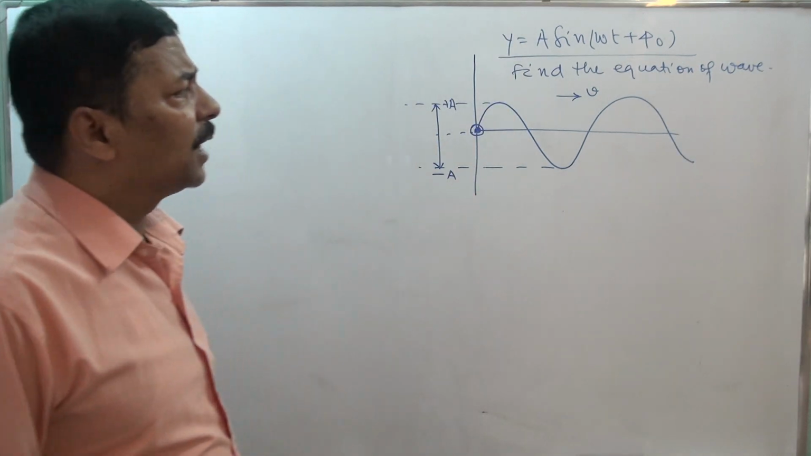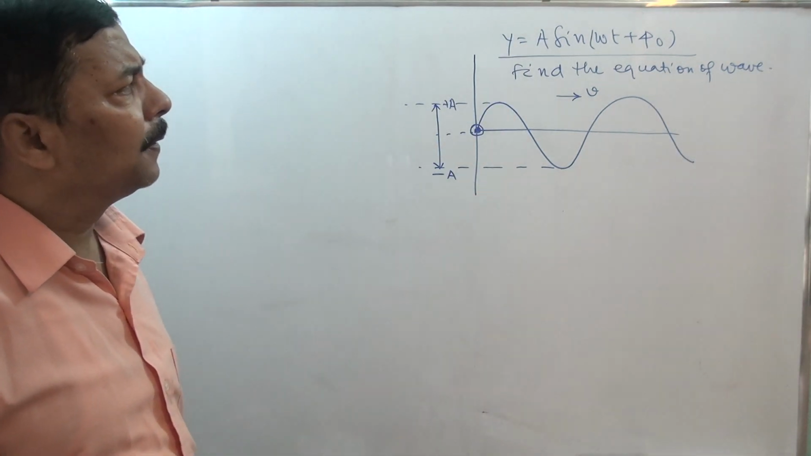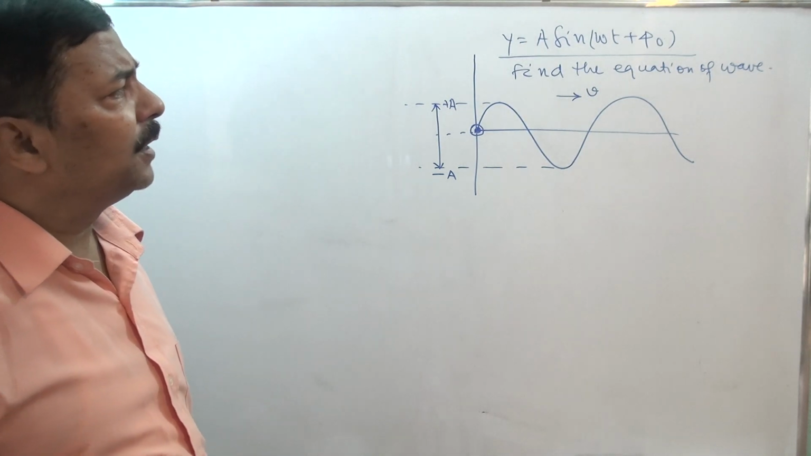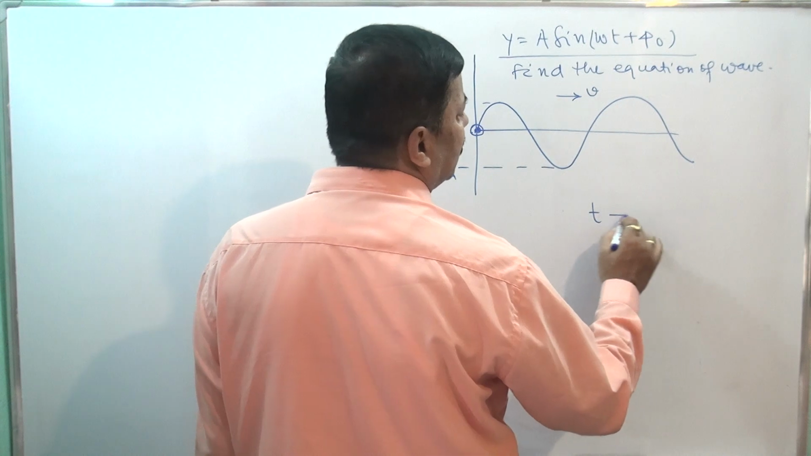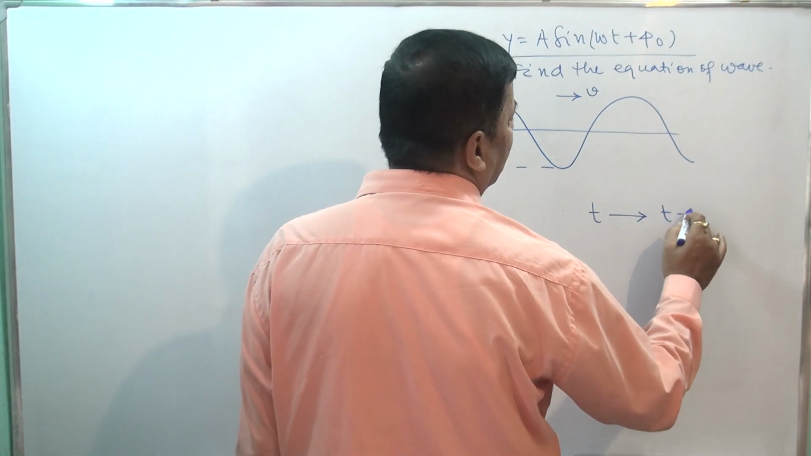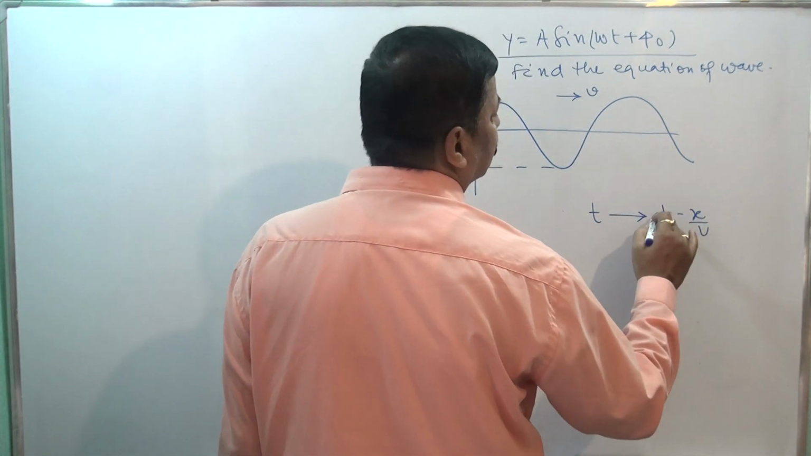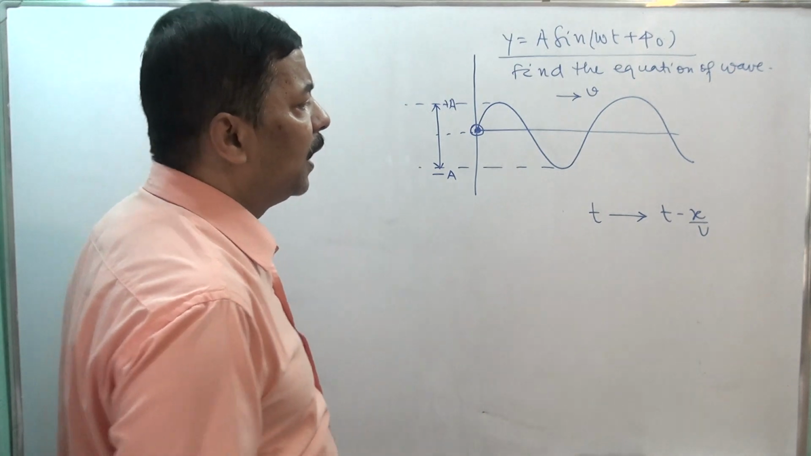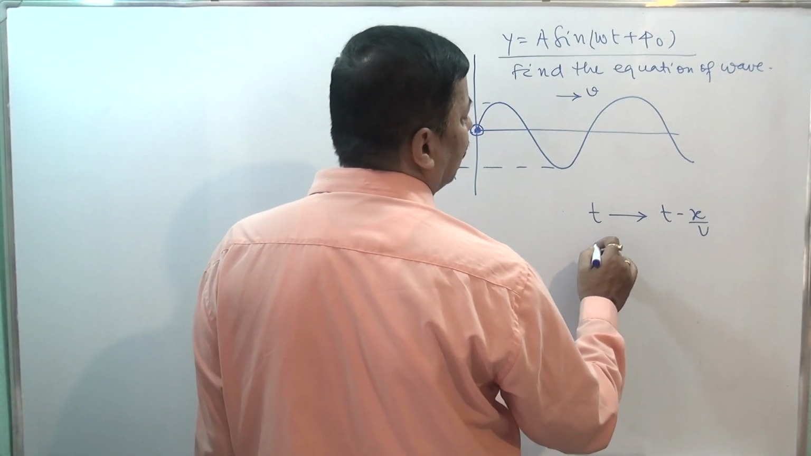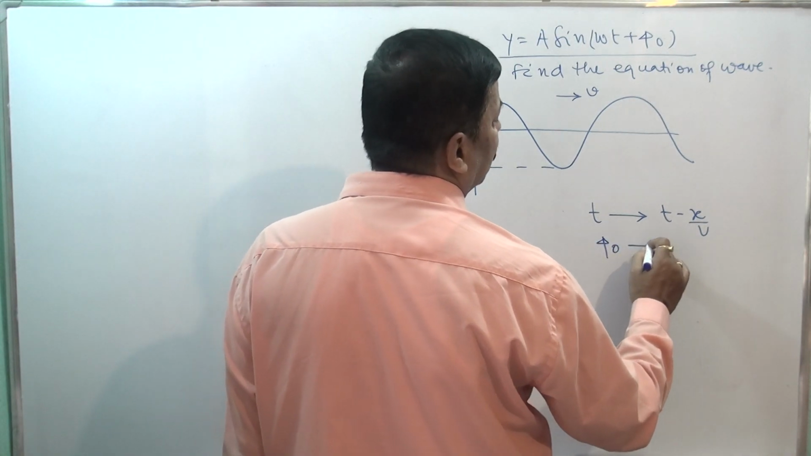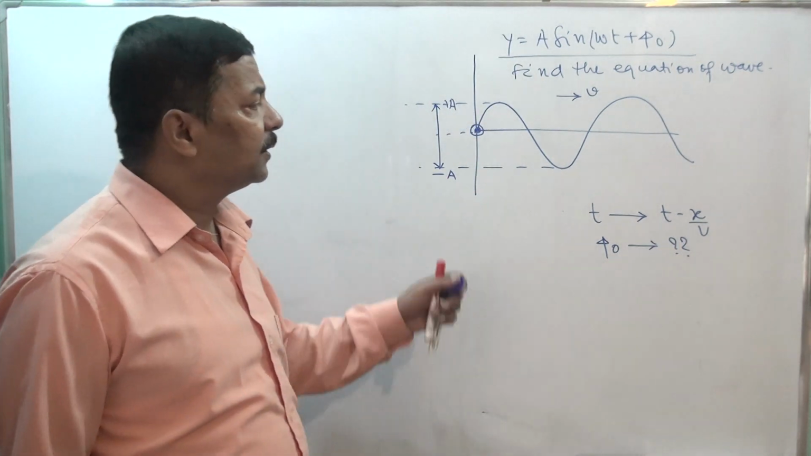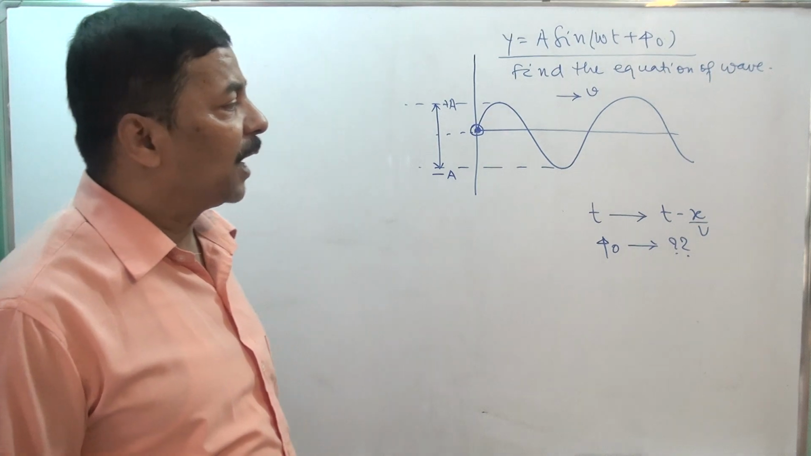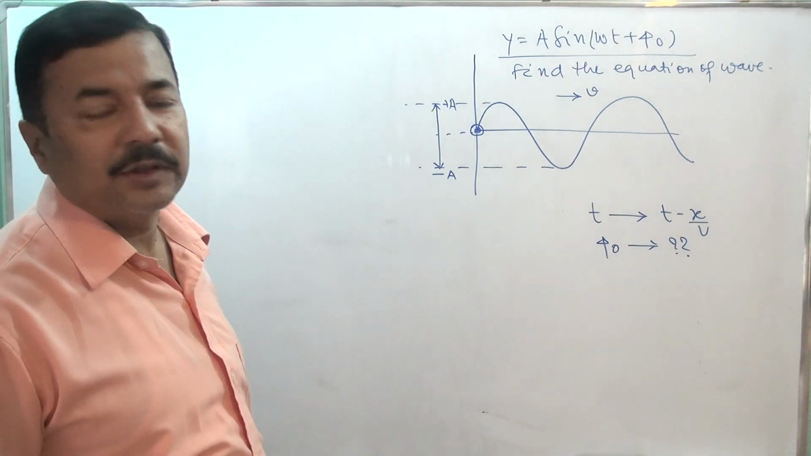Now two things are required. First, for finding the equation of wave, we will have to replace t by t minus x by v. This is the first step. And second, we have to find phi naught, how much it is. If we are able to find these two, we can certainly find the equation of wave.